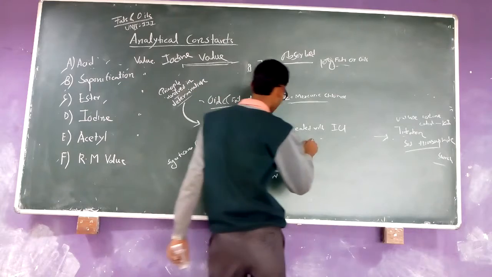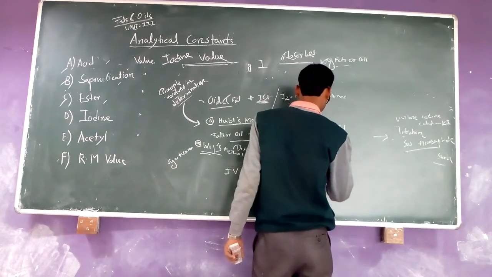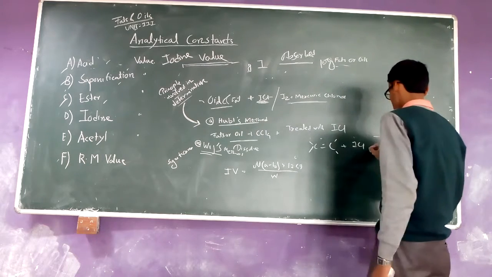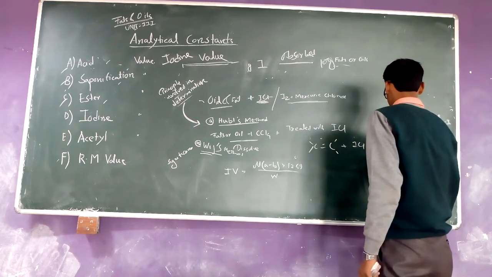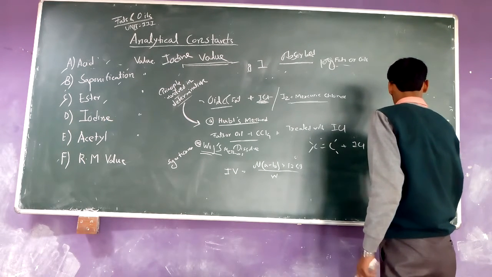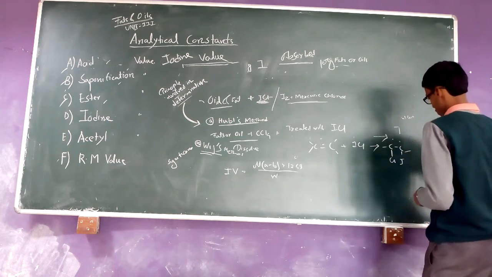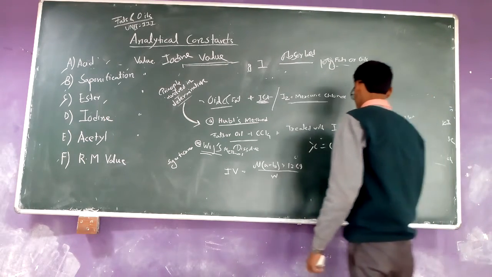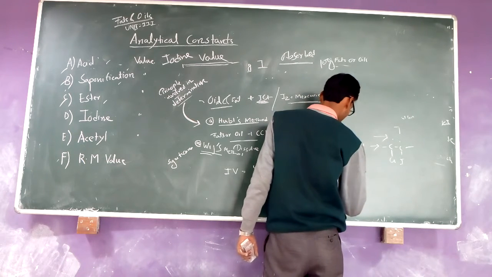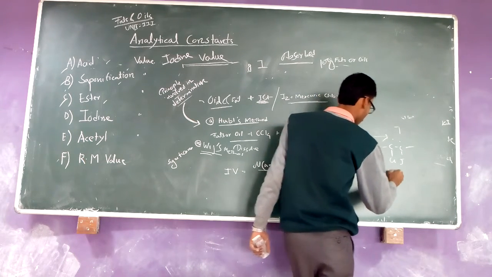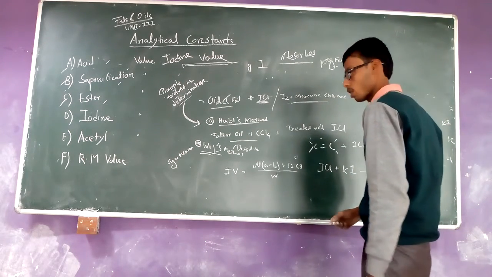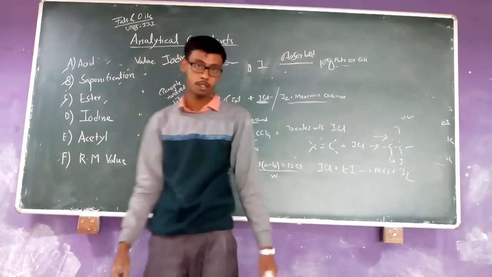That is the reaction in the Wijs method: the C=C reacts with iodine monochloride and gives the Cl-C-C-I adduct, and the excess iodine monochloride then reacts with potassium iodide and forms potassium chloride plus iodine. Then it is titrated with standard sodium thiosulfate solution using starch.